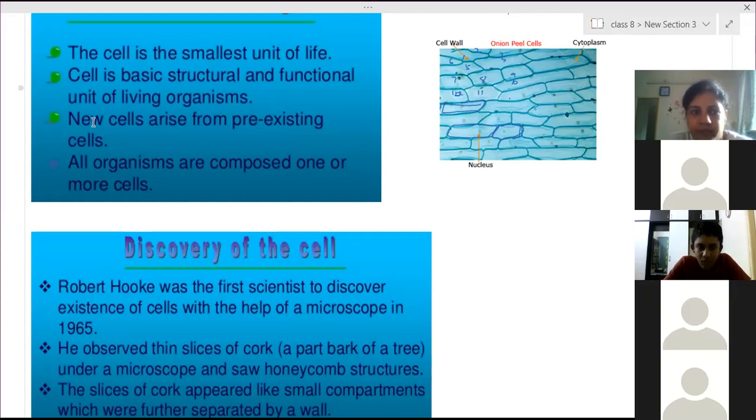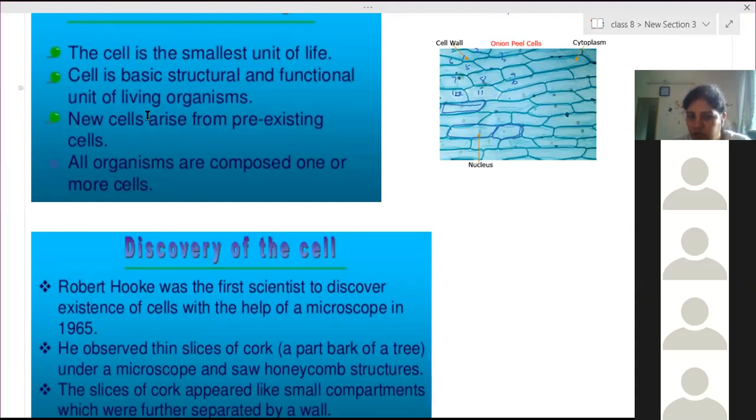And all organisms are composed of one or more cells. So these are the two points of cell theory, which is given by Schleiden and Schwann. Clear? Are you able to understand this? Yes, ma'am. Okay, then discovery.